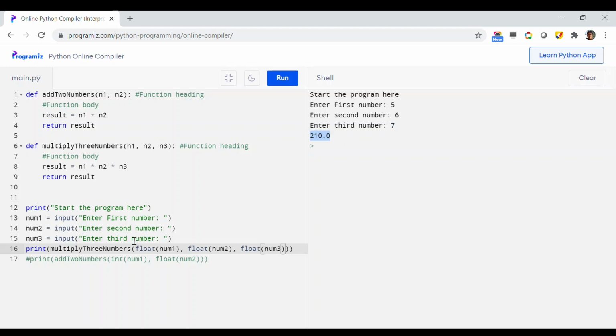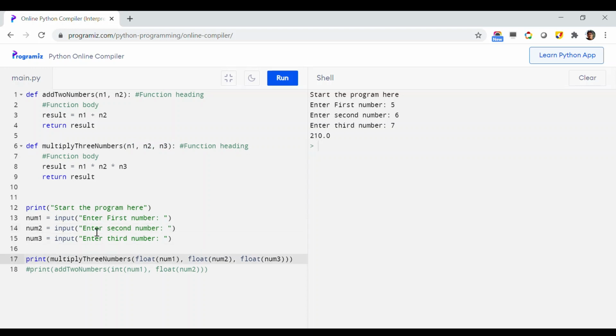So now as you have seen, a function can have any name, a function can have any number of parameters inside, and you also have seen an example of how to call functions. And one more thing I would like to clarify at this point, you do not need to restrict yourself to only one function call. Like I just commented that part out so that you can focus on only one function, but in a real program you can call the functions as many times as you want. So let's see what happens.